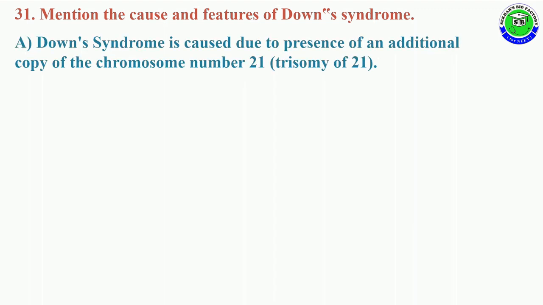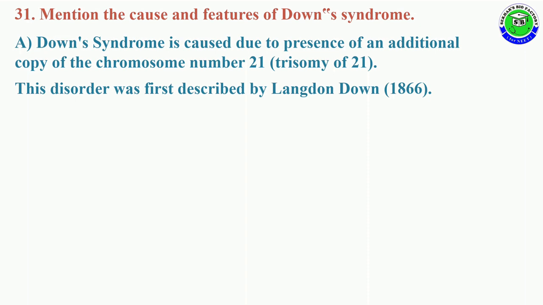Question number 31. Mention the causes and features of Down syndrome. So Down syndrome is caused due to the presence of an extra copy of chromosome number 21, and it is an example of trisomy of 21. The disorder was first described by Langdon Down in 1866.